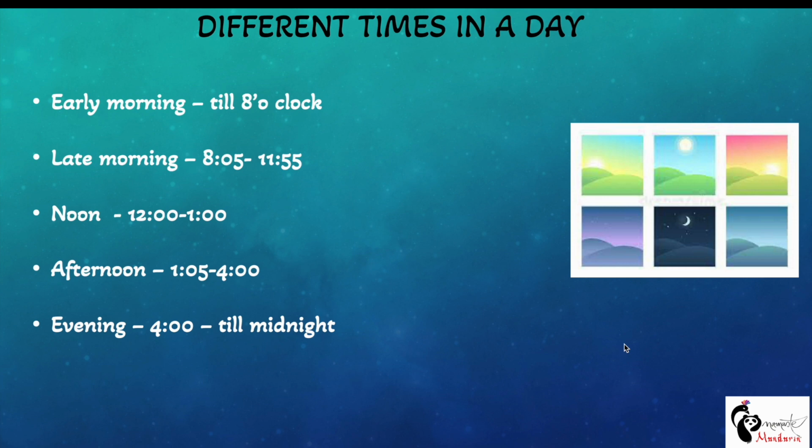Now let's look at the terms in Mandarin language. Early morning, we call it Zhao Shang, that is only till 8 o'clock. Then late morning, we call it Shang Wu. Then noon, which is 12 to 1, we call it Zhong Wu.